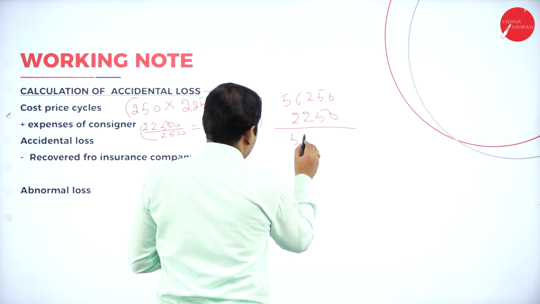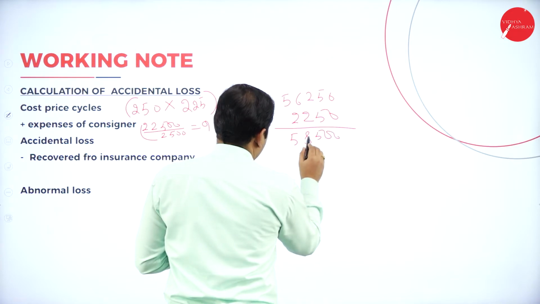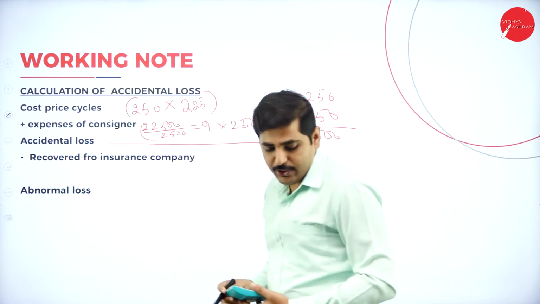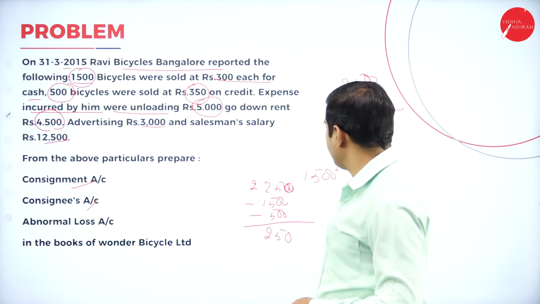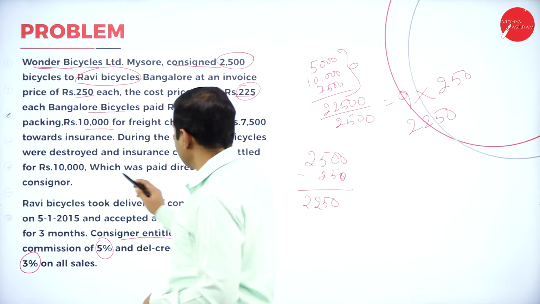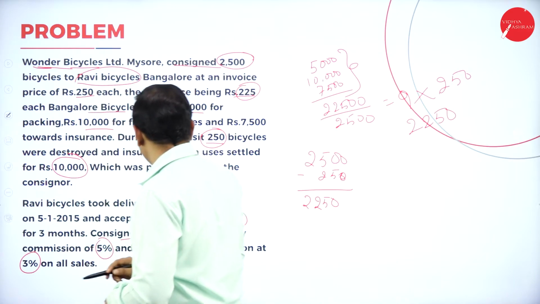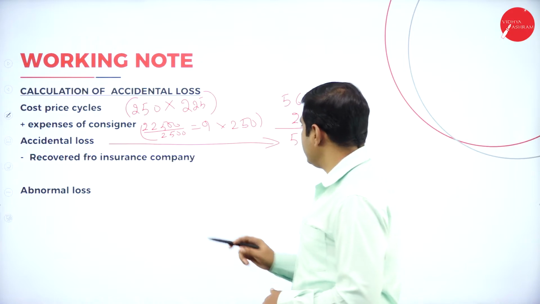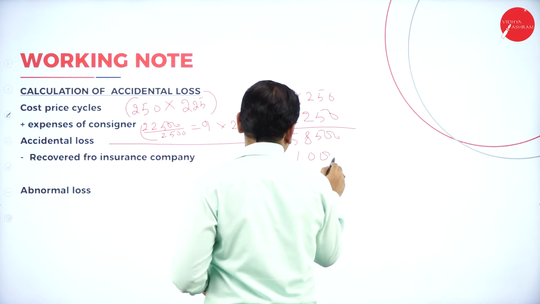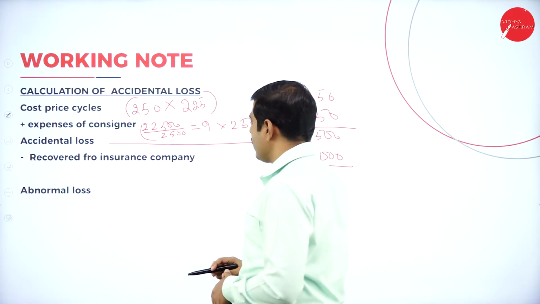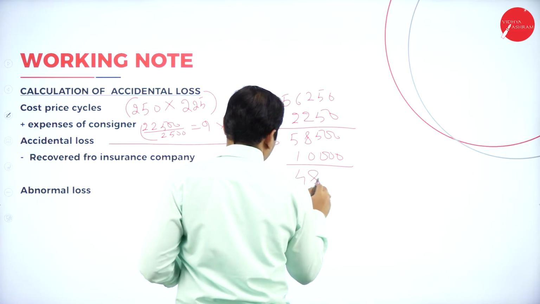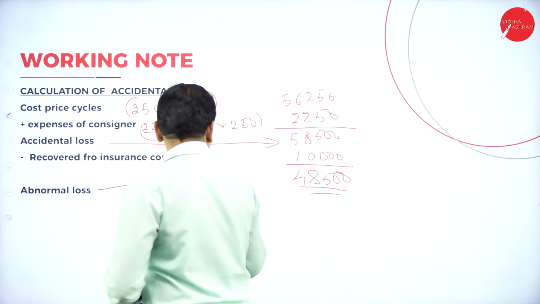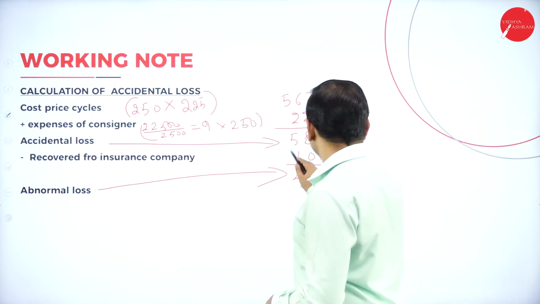So 58,500 is the accidental loss. Accidental loss is again recovered from the insurance company. Insurance company is giving how much? The insurance company agreed to settle 10,000 rupees, which was paid directly to the consignor account. So the insurance company is giving only 10,000 rupees. Remaining is the abnormal loss. 48,500 is the abnormal loss.